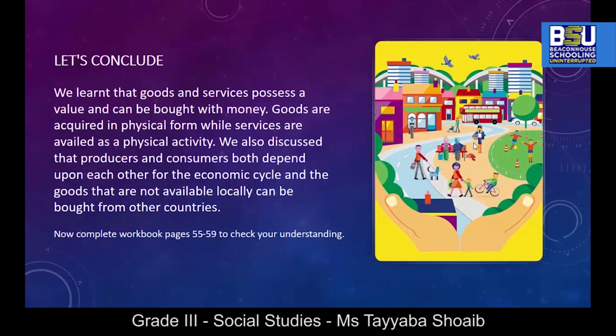Let's conclude. We learned that goods and services possess a value and can be bought with money. Goods are acquired in physical form while services are availed as a physical activity. We also discussed that producers and consumers both depend upon each other for the economic cycle, and the goods that are not available locally can be bought from other countries.